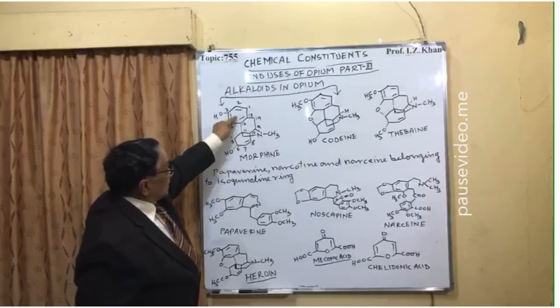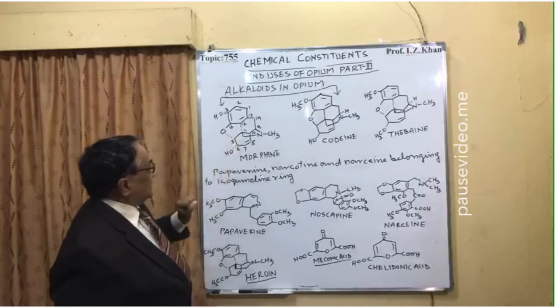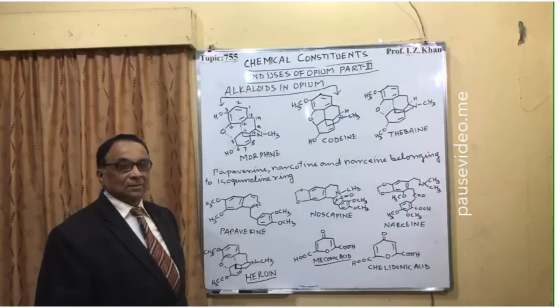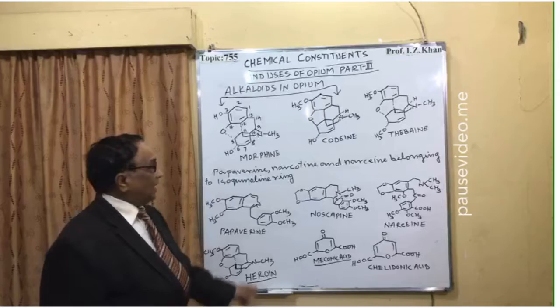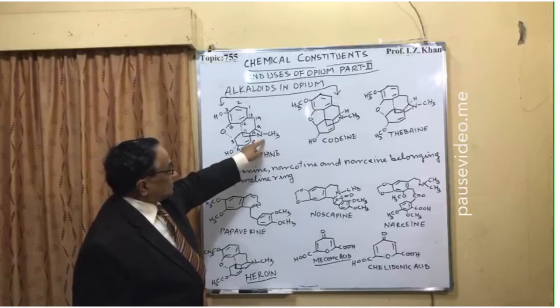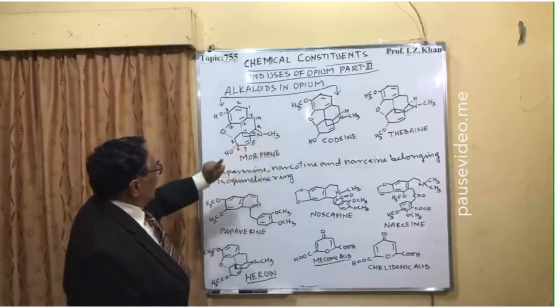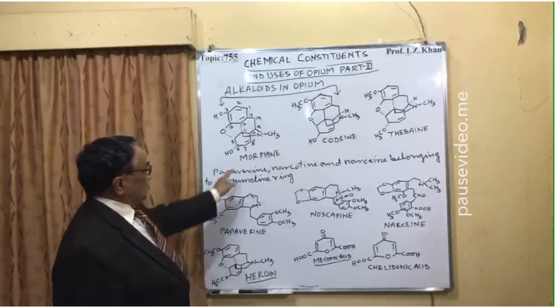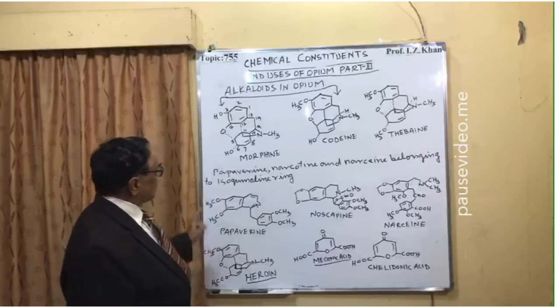So one is on the aromatic ring and the other on the aliphatic 6-member ring, and the nitrogen is attached with a methyl group. So it contains two hydroxy groups, and that is called morphine.